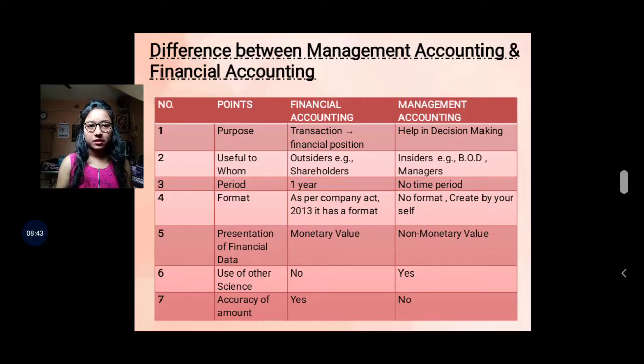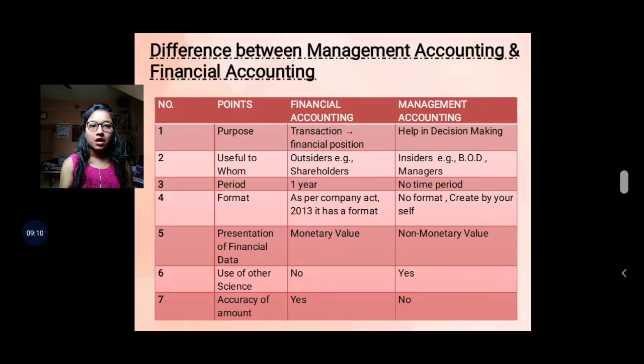It means you have to prepare the balance sheet, P&L account, journal entries, and so on. On the basis of these financial statements, your shareholders will be ready to purchase your shares. It means that financial accounting is useful to outsiders.